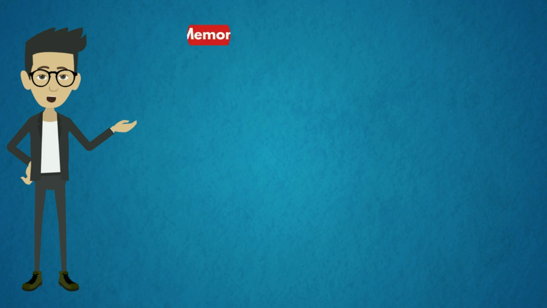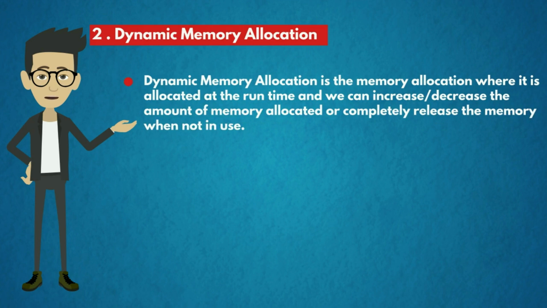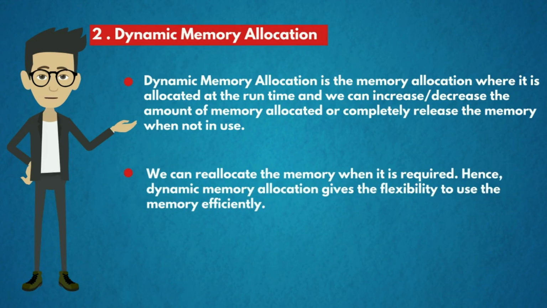The second type of memory allocation is dynamic memory allocation. Dynamic memory allocation is the memory allocation where memory is allocated at runtime, and we can increase or decrease the amount of memory allocated or completely release the memory when not in use. This helps in saving the memory of the computer. We can reallocate the memory when it is required. Hence, dynamic memory allocation gives the flexibility to use the memory efficiently.